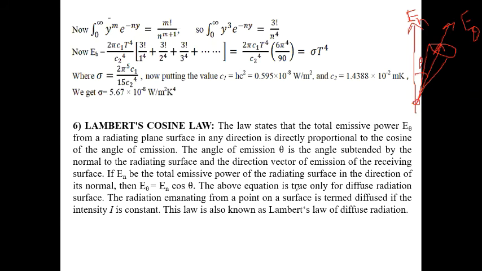The above equation is true only for a diffuse radiating surface, and similarly the radiation emitting from a point on a surface is termed diffuse if the intensity I is constant. This law is called the Lambert cosine law. Basically, this is a simple law.